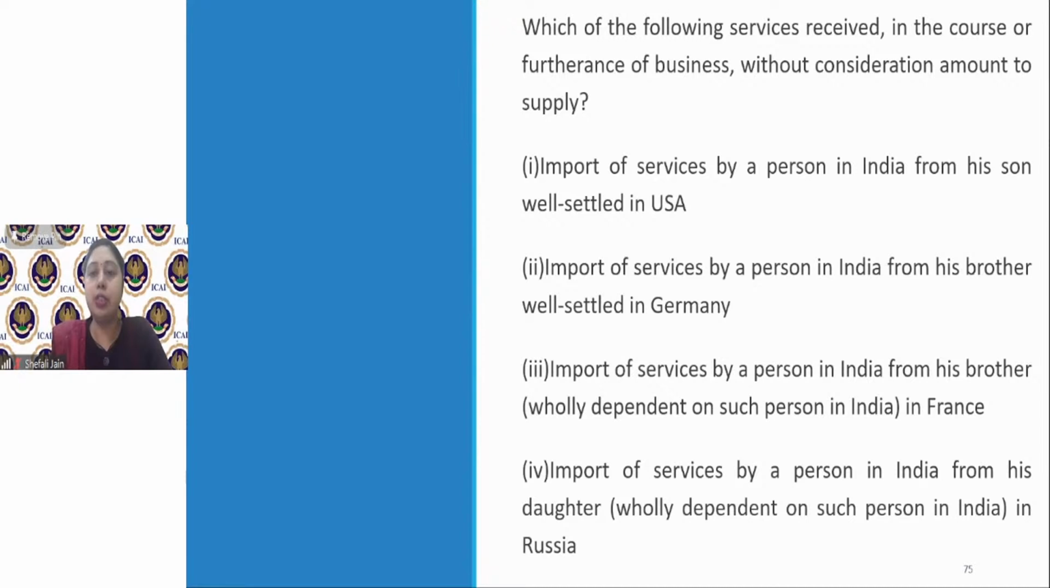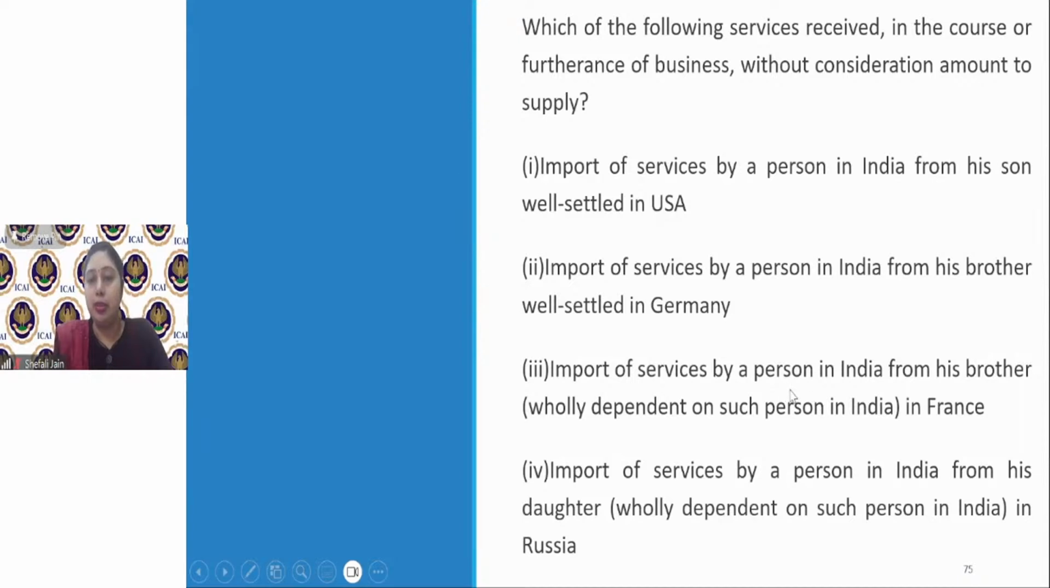Second is import of services by a person in India from his brother well settled in Germany. So this is now very clear and very obvious. All of you are answering correctly that this is not a supply because his brother is not a related person here. He is well settled in Germany. Son, though he is well settled, will be a related person, but brother, since he is well settled in Germany, is not a related person. And since he is unrelated, this point will not fall under para 4.